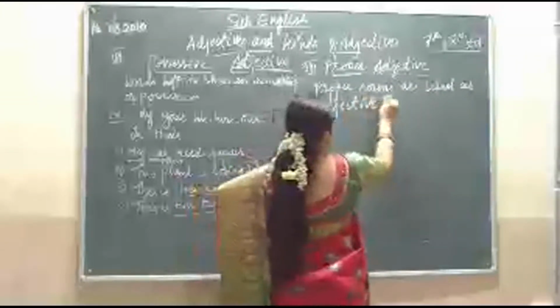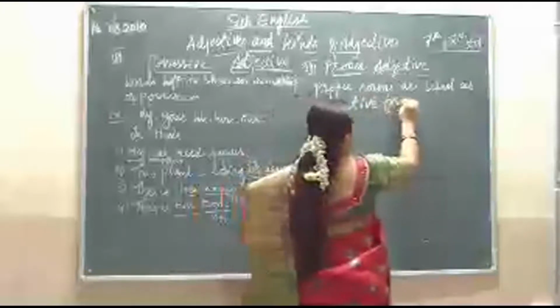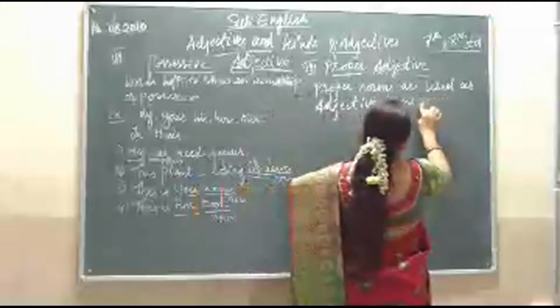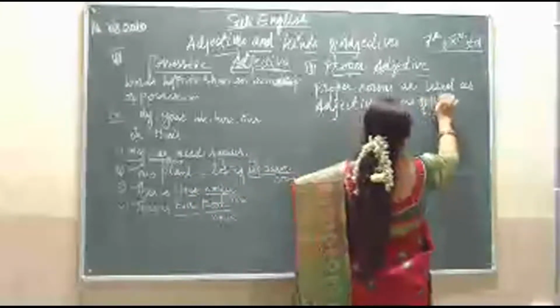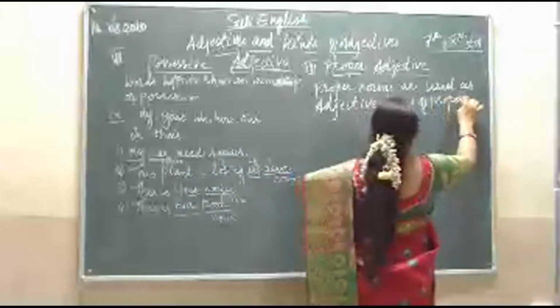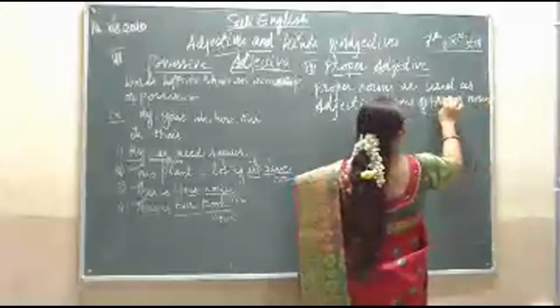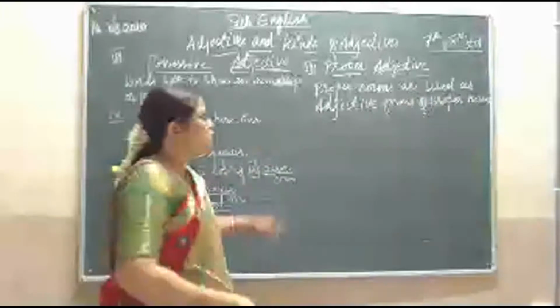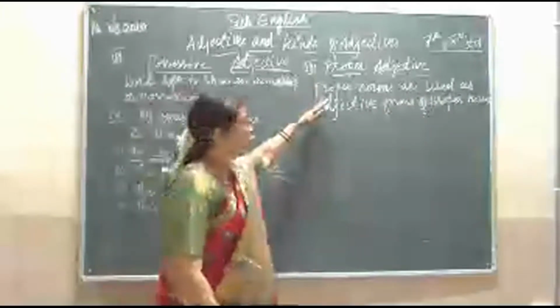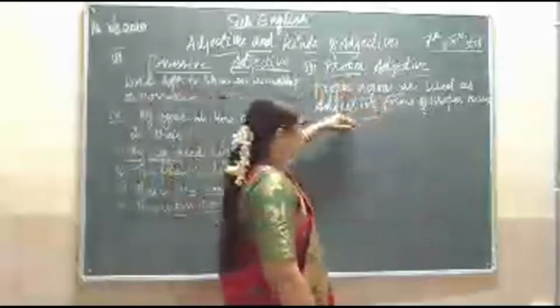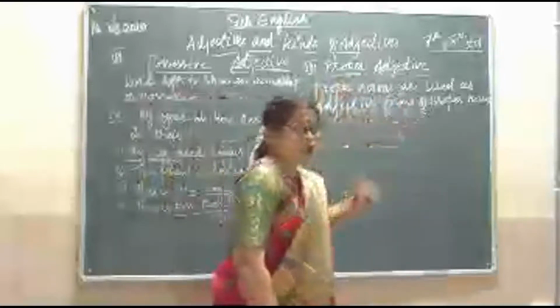So we'll see some examples and it will be easy for you to understand. Proper adjective: proper nouns are used in adjective forms.